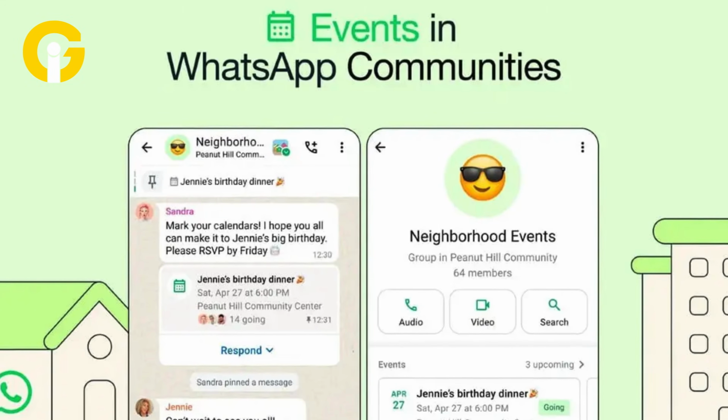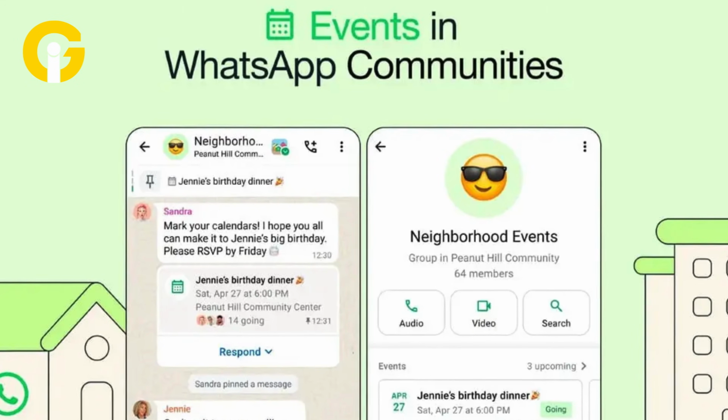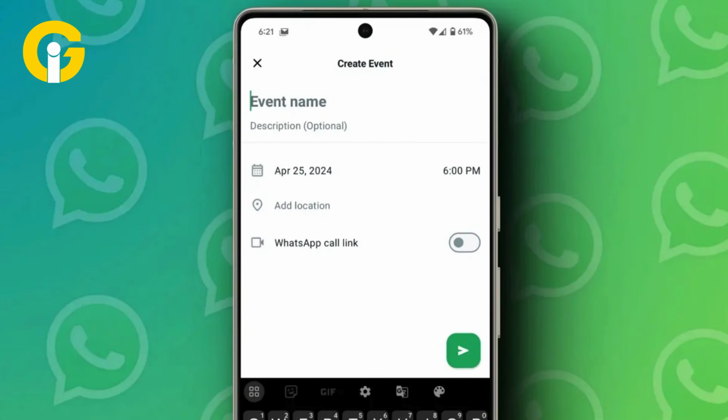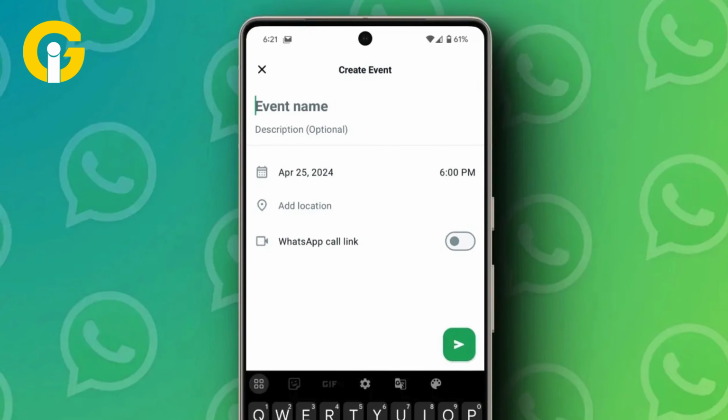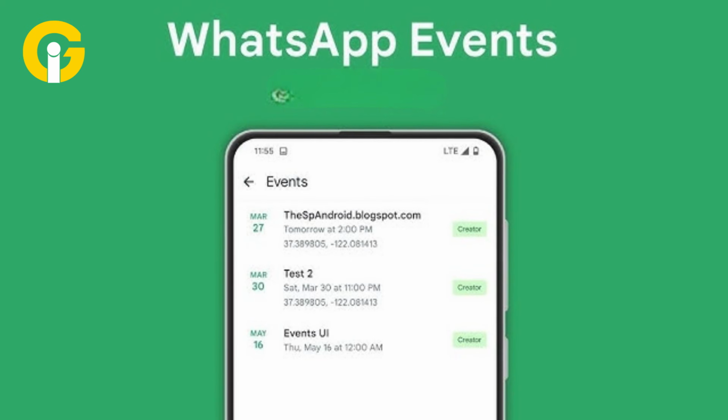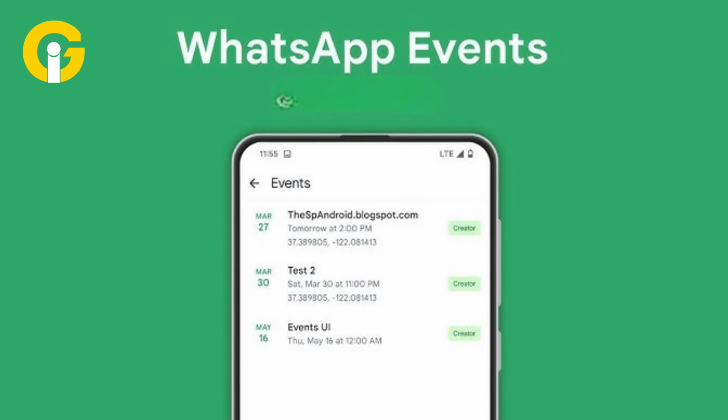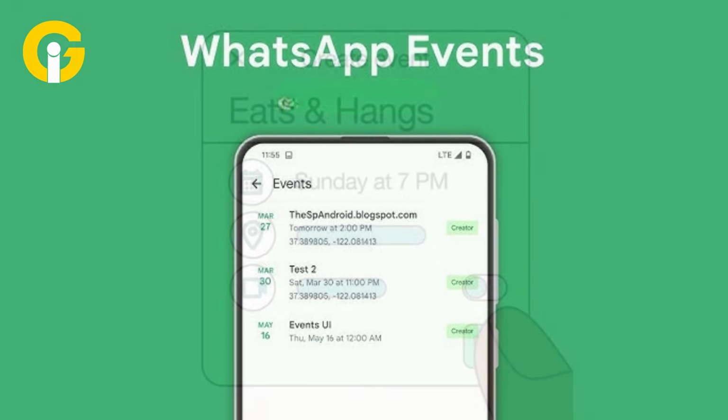Here's how you can create events on WhatsApp. Users will need to provide a name for the event and an optional description to offer additional context, such as the date on which the event will take place. This will ensure that all participants are clear about the schedule.